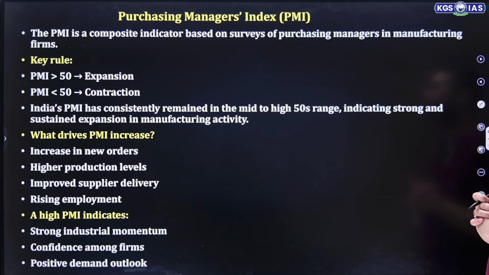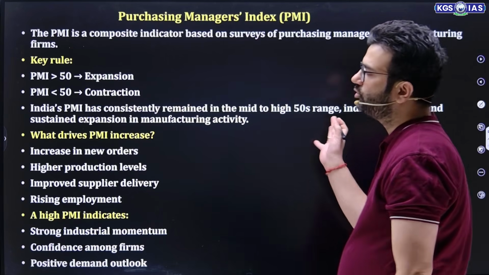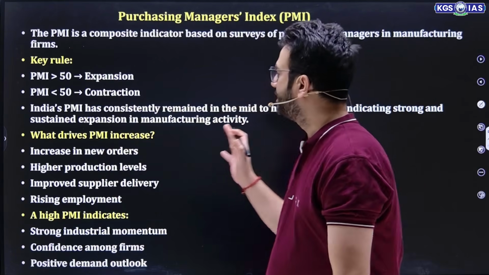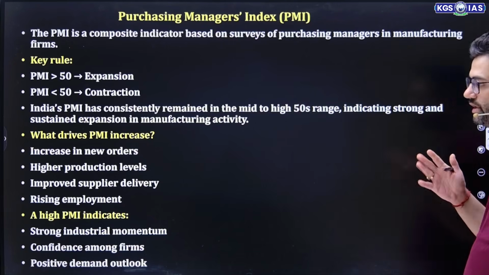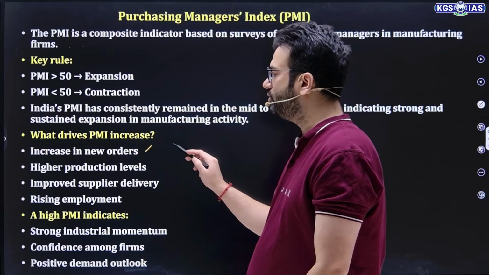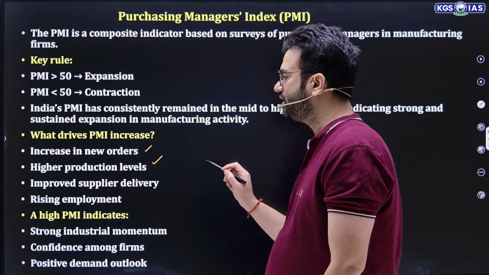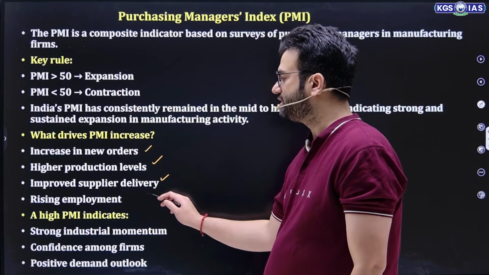So the key rule: if PMI is more than 50, it talks about expansion, and if PMI is less than 50, it means contraction. So India's PMI has consistently remained in the mid to high 50s range, indicating strong and sustained expansion in manufacturing activity. That simply means India's purchasing manager index remains in the mid to high 50 range. And it increases because of an increase in new orders, improvement in production level, improved service delivery, and rising employment.